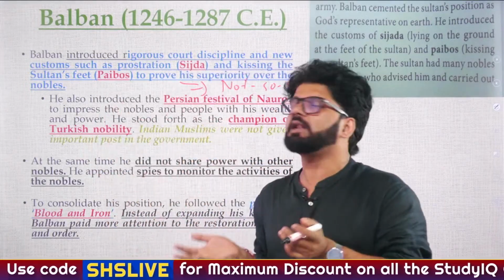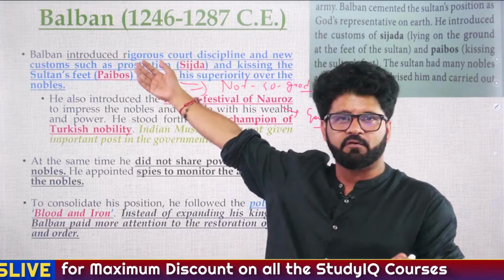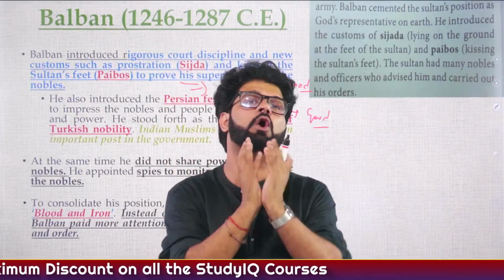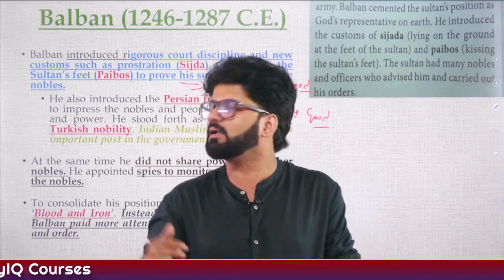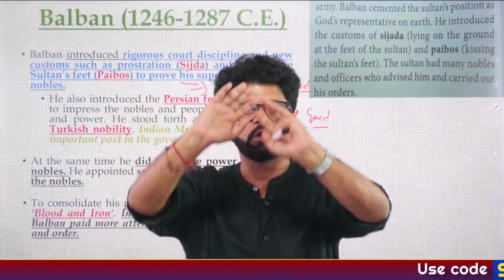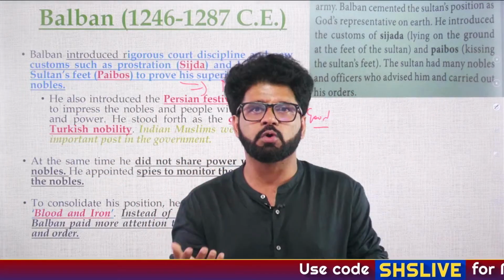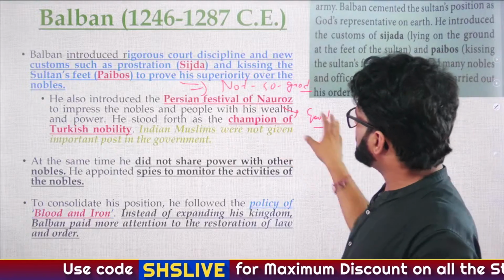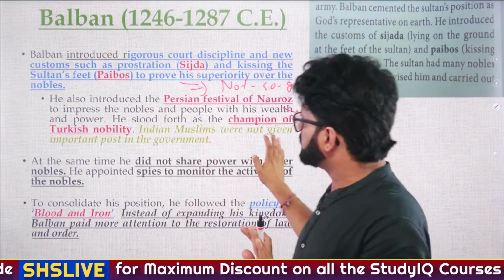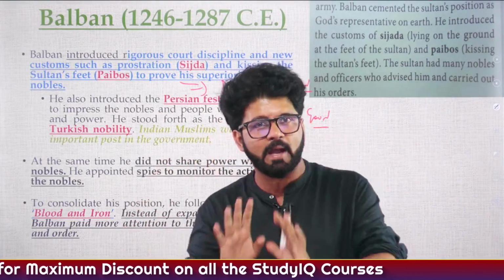So the point I'm trying to make is these kinds of figures, these kinds of kings, are very complex figures. You cannot judge them on the basis of one or two things. And generally, when you're ruling for a longer amount of time, you will become complex because you will see a lot of things in your life, right? So again, the Persian festival Nowruz, in general we can say it's a good thing. You have to remember these from an exam perspective.